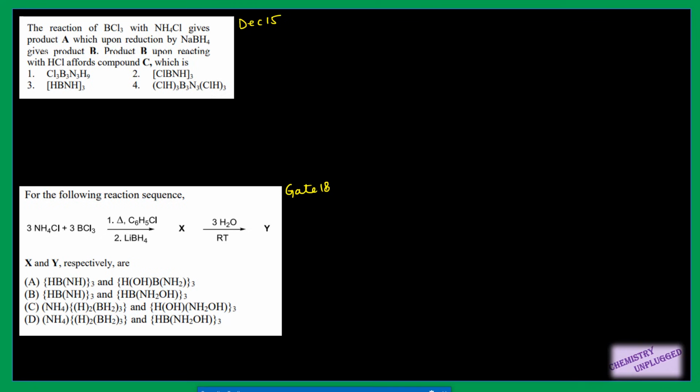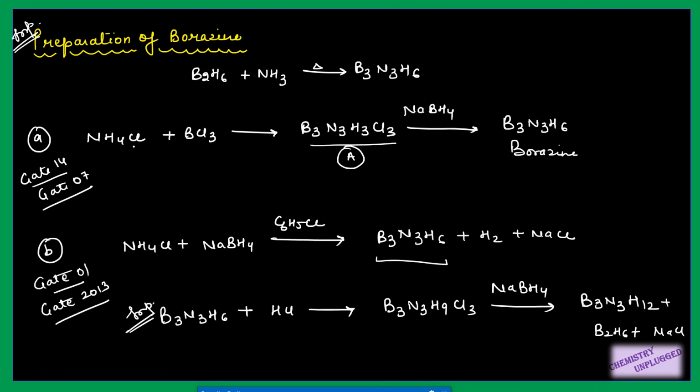The reaction of BCl3 with ammonium chloride gives product A, which upon reduction with NaBH4 gives product B. Product B upon reacting with HCl affords compound C. So this question is from this reaction. First, ammonium chloride treated with BCl3 gives us B3N3H3Cl3.